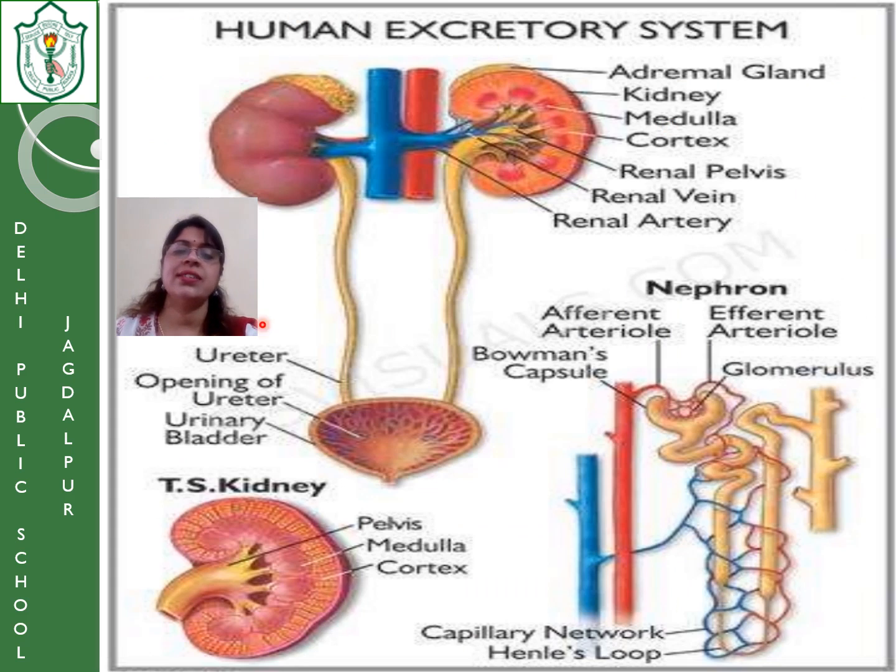Now you can see that this is another picture of the human excretory system. This is the kidney, this is the adrenal gland, and this is the outer membrane of the kidney. Just next to the outer membrane, the area inside the kidney is called the cortex region, and when we go inside, the innermost area of the kidney is called the medulla.